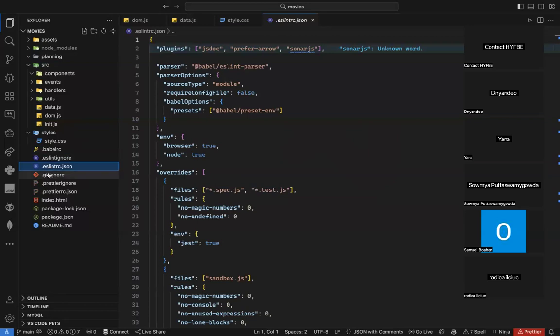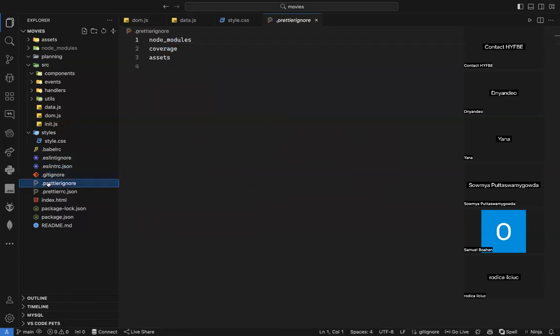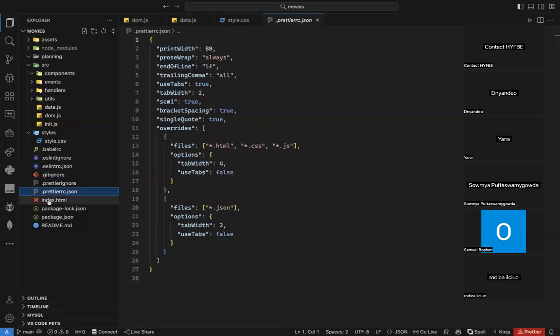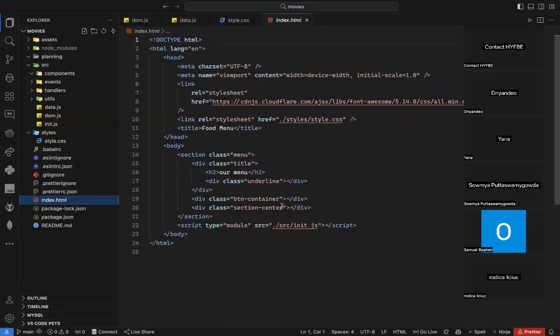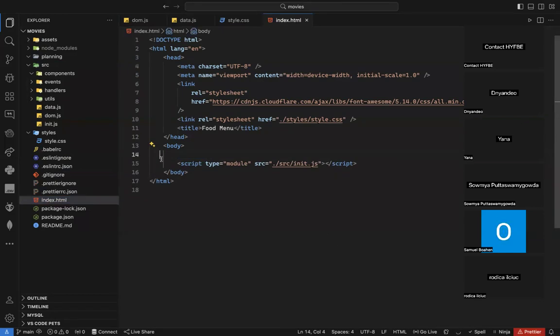I have my variable here, my ESLint here, so you don't have to worry about those. It's just the same thing as always. Prettier, and in the index.html, what I need to do, I need to clean this part here. So let's clean this part. And I'm just linking my JavaScript, as you can see. And the name here, let's name it movies, which will be much better than image gallery.